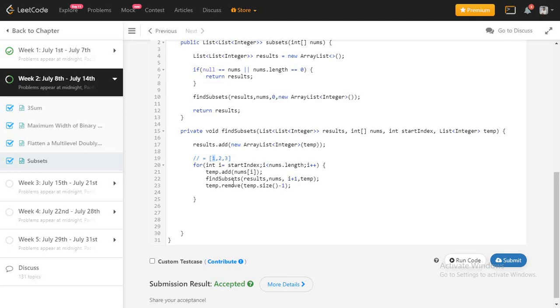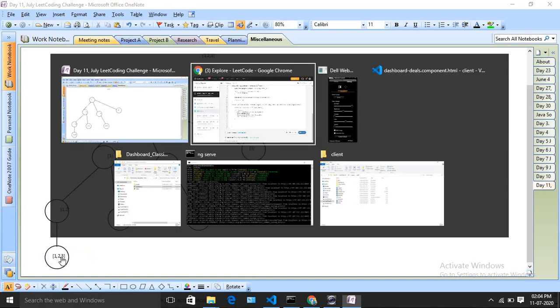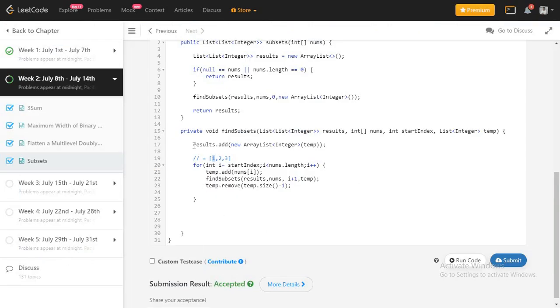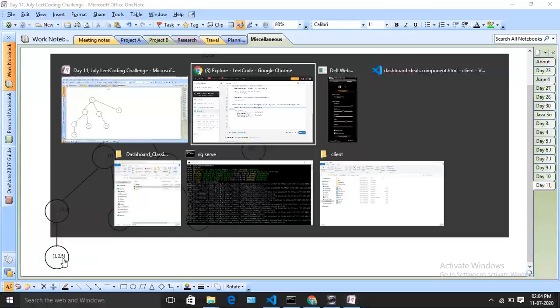Then I call the subset method again, and I go to the depth. So I started with 1, then I go deeper, and whenever I go deeper, I add it, right. So at first I added 1, then 1 2, then 1 2 3. Then again I need to backtrack, right. So after the first one I will be here, then I need to backtrack. To backtrack I need to remove the last number, and that is what we are doing here.